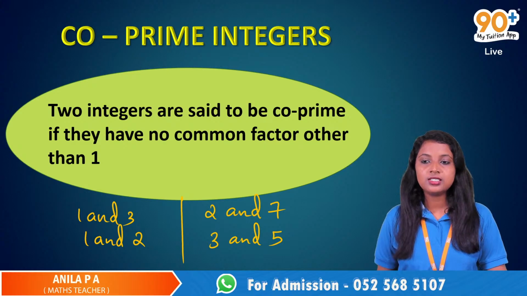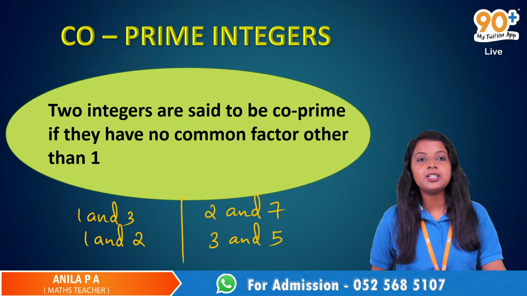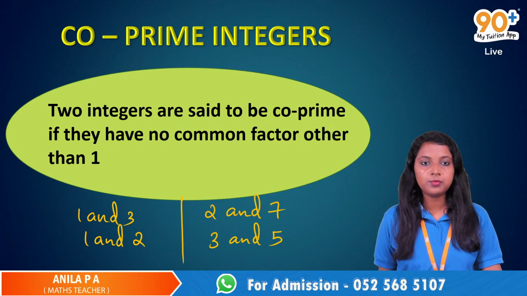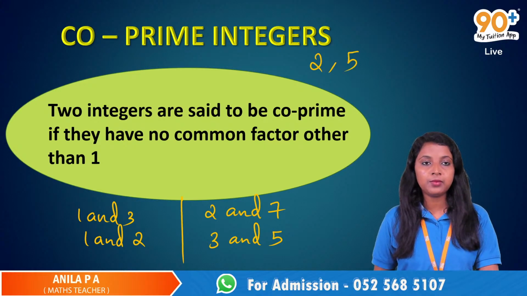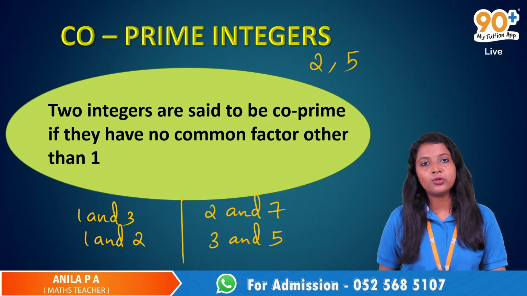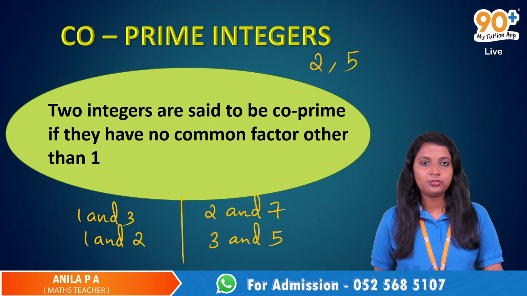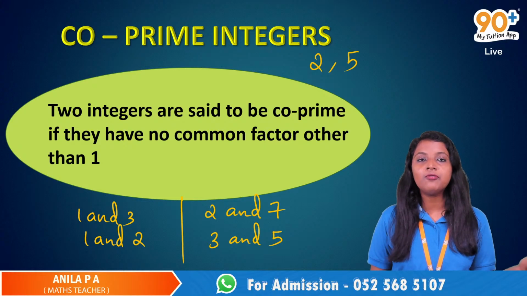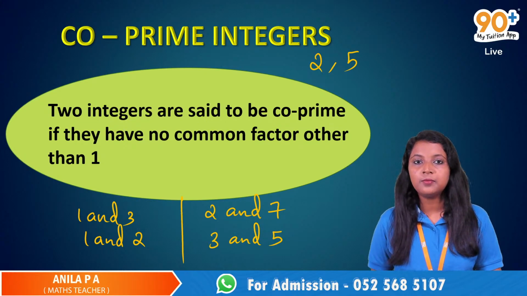Coprime integers: two prime numbers are coprime. Any two prime numbers. You can take any 2 prime numbers. 2 is a prime number and 5 is a prime number. They are coprime, because what are prime numbers? Those numbers having only 1 and that number as the factors. So if we take any 2 prime numbers, only 1 will be the common factor. Okay. So is it clear?